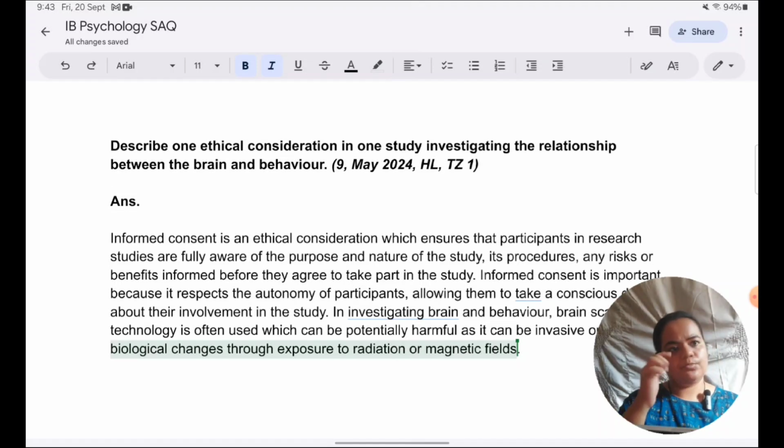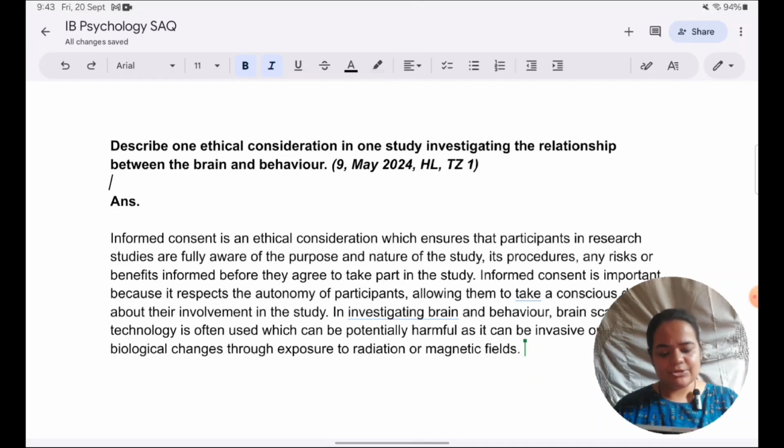One more thing I'd like to point out here, students know that their conclusion paragraph needs to be linked to whatever they've written before. But it's not only the conclusion paragraph that needs to be linked. Every point needs to stem from the points you've written previously. Every point needs to be linked to previous points made. Okay, so here I've shown potential risks which are involved in brain and behavior studies. That's why informed consent is important.